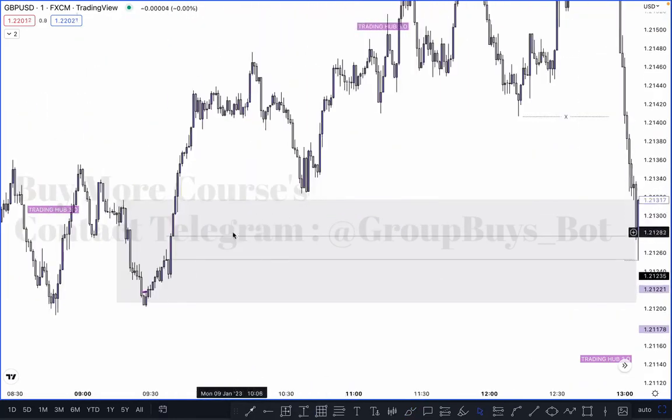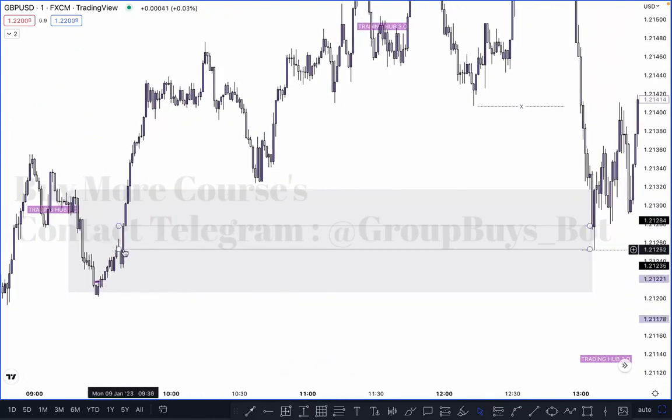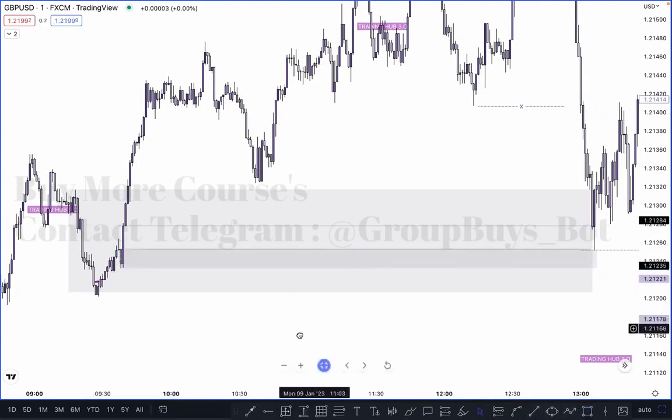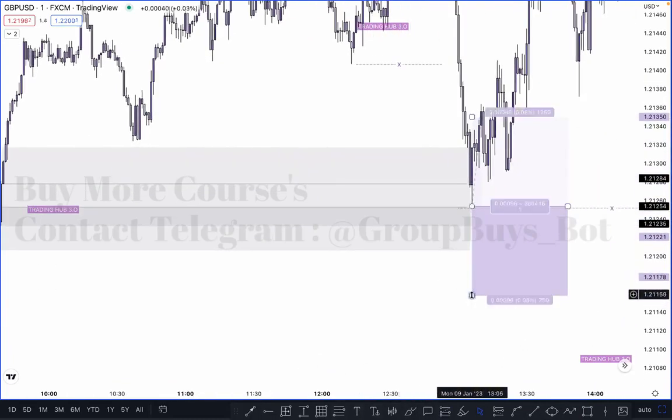Here the proper imbalance is here and the imbalance fill is here, and you can simply buy on this order block, which is just below it at this point. Right, so this is our refined order block. Simply put the buy limit here like this, and put the stop loss on the safer side, below the low of the refined order block.